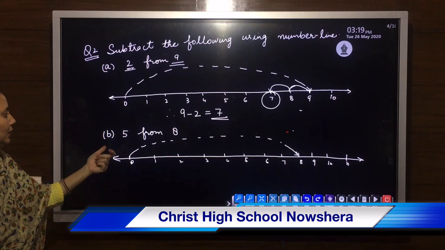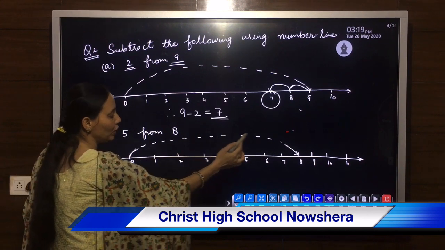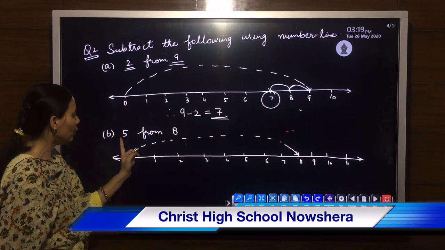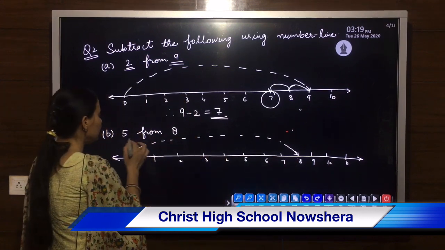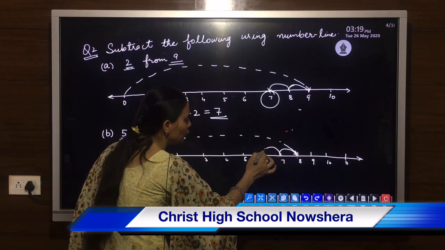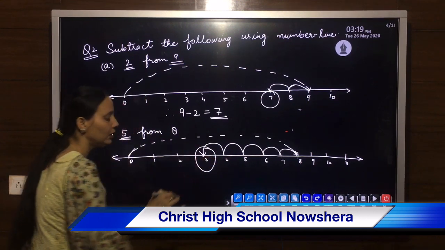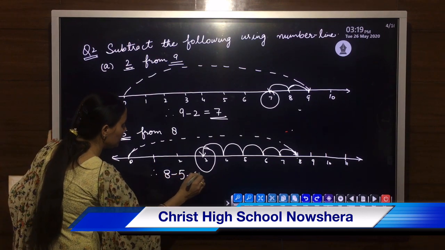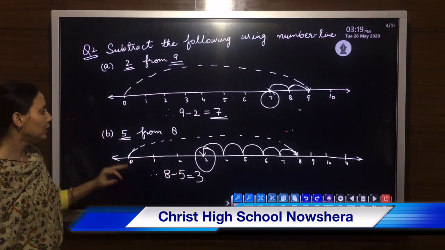There is the next case also, 5 from 8. First you have to jump directly up to 8. Then the other number is 5. So you will come 5 steps backward. 1, 2, 3, 4 and 5. Automatically you will reach 3. Therefore numerically you can also show that 8 minus 5 is equal to 3. This is how we do subtraction on our number line.